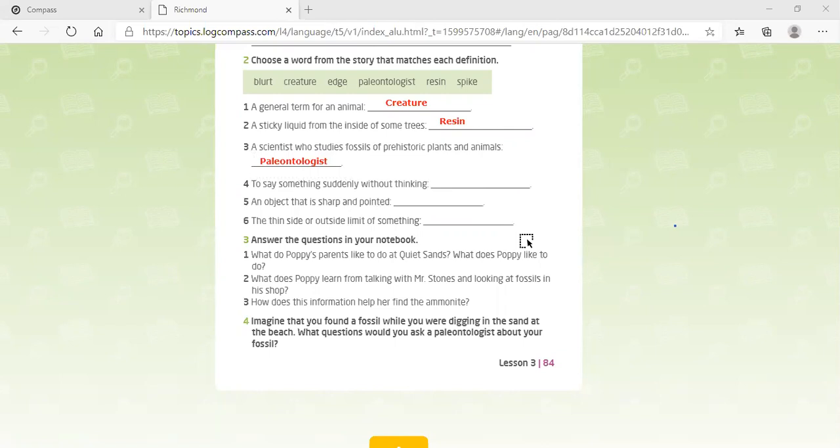Next one. This part, you're going to do it by yourself, okay? To say something suddenly without thinking. What is that? Say something suddenly. Suddenly means de repente, without, sin thinking, pensar. Number 5, an object that is sharp and pointed. Un objeto que es filoso y puntiagudo. What could it be? The thin side or outside limit of something.